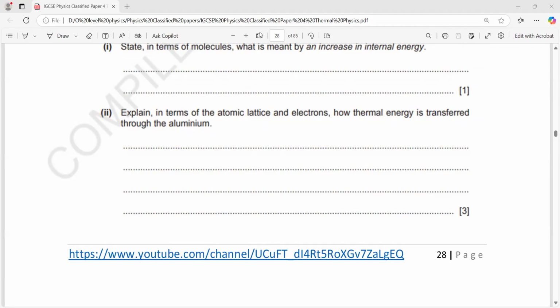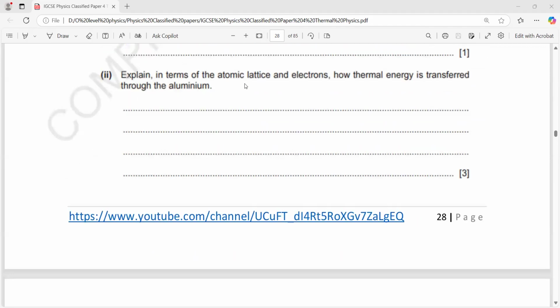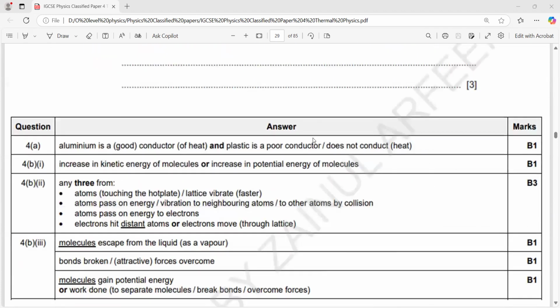The total is 3 marks. One is explain in terms of atomic lattice and electrons. So the transfer of energy is by the vibration of the particles in the lattice, and by the movement of electrons from a hot region to a cold region.